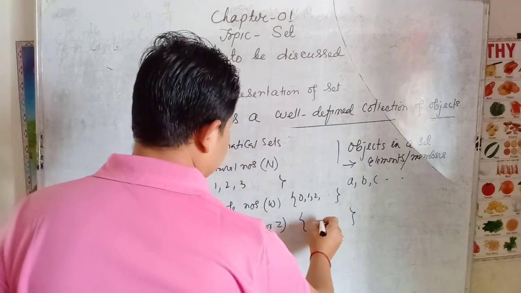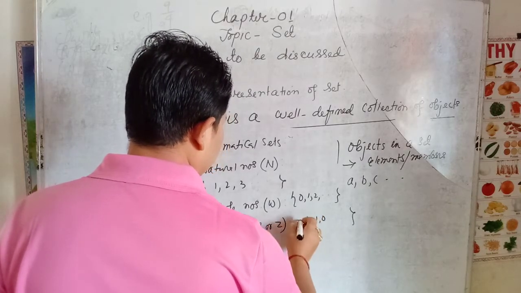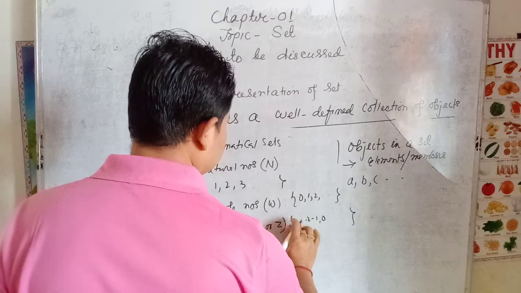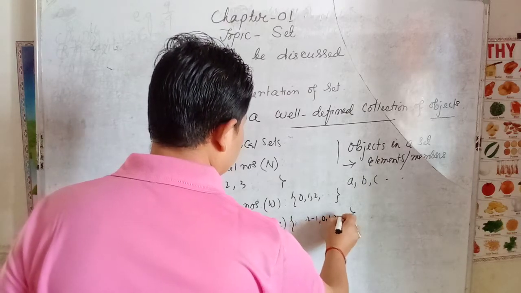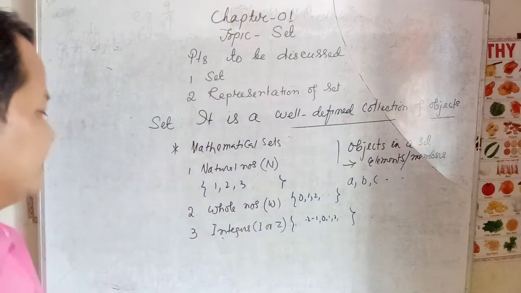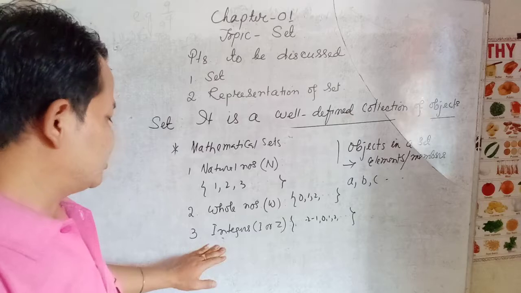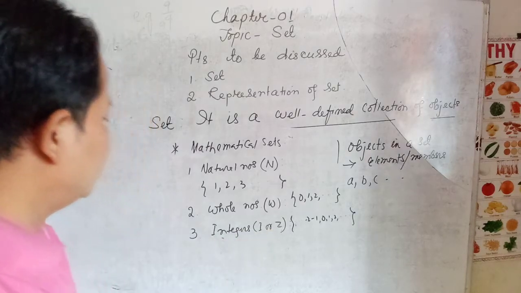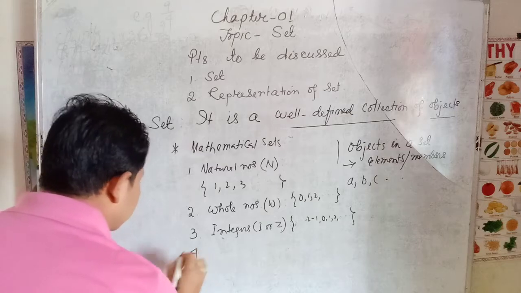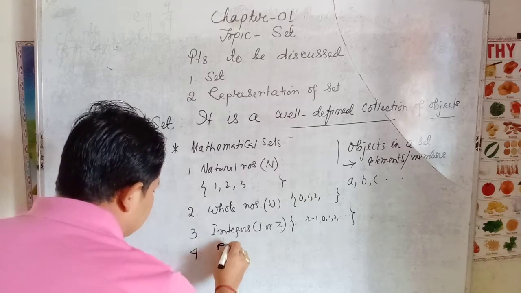So we have to use 0, minus 1, minus 2, dot dot dot, and this is 1, 2, dot dot dot. Okay, we know about integers, isn't it? They are denoted by capital I or capital Z. And then next we come to the rational numbers.